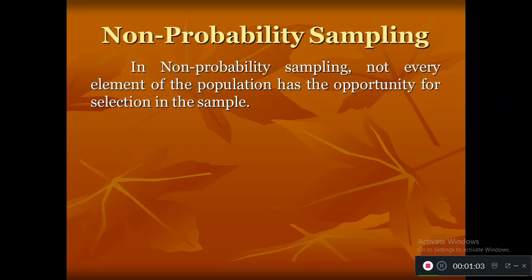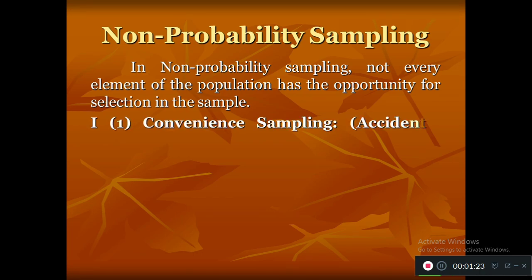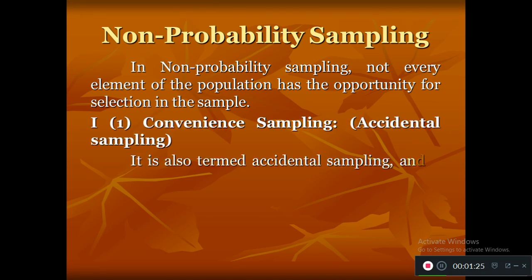Hello students, today we will start with non-probability sampling. Yesterday we have seen the probability sampling technique. So non-probability sampling technique is another method of selecting sample for our research. In this method, equal opportunity is not given for all the elements in the population to get selected in the research.